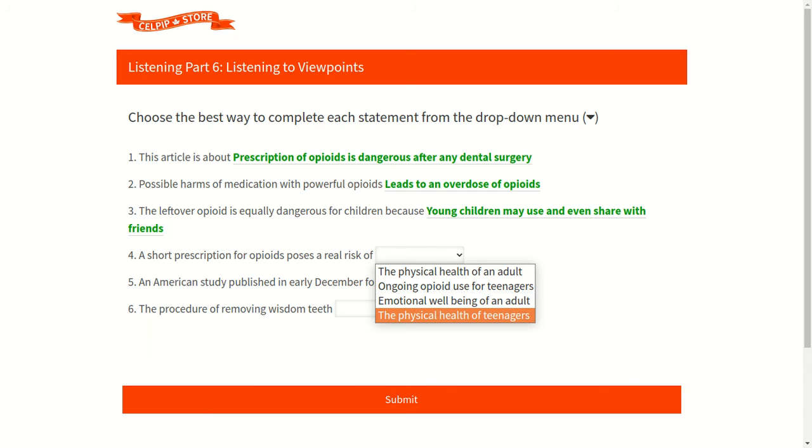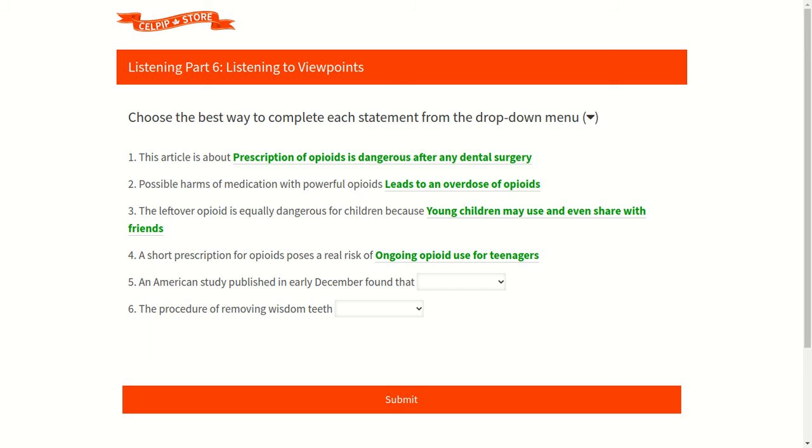We can listen very clearly in the audio that opioids poses a real risk of ongoing opioid use for teenagers. So accordingly, our second option is the correct option, that is ongoing opioid use for teenagers. Let's move to our fifth question. Our fifth question is, an American study published in early December found that.